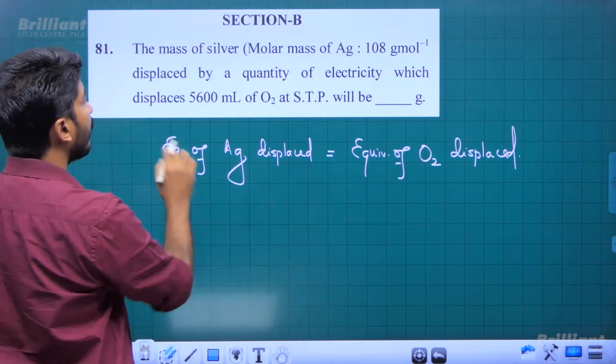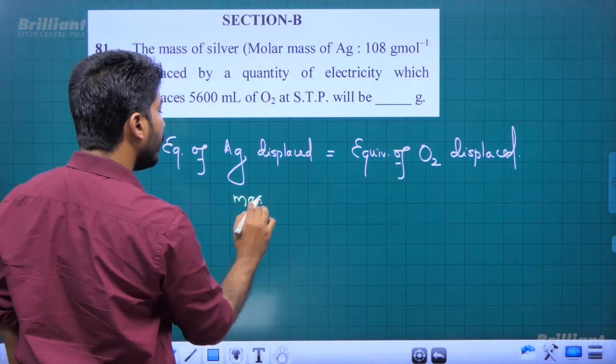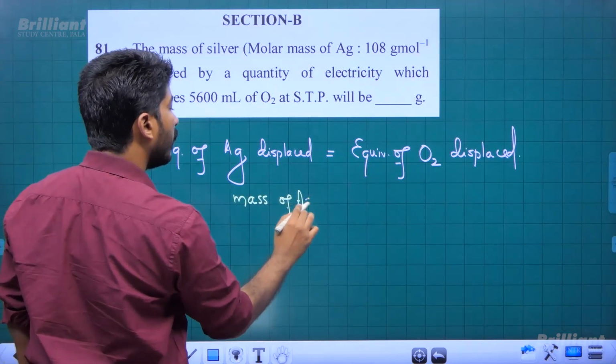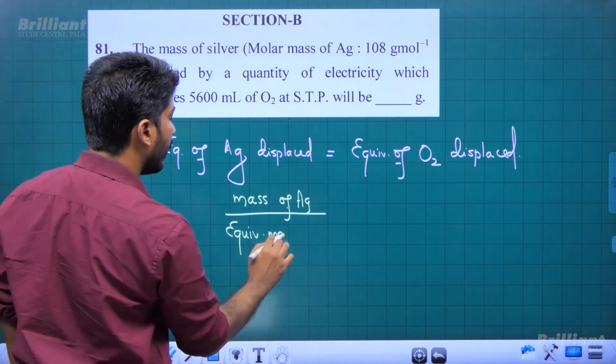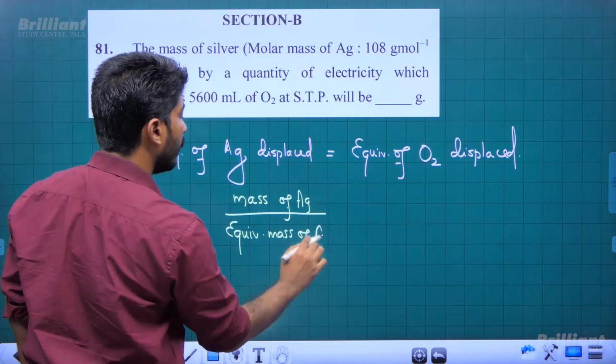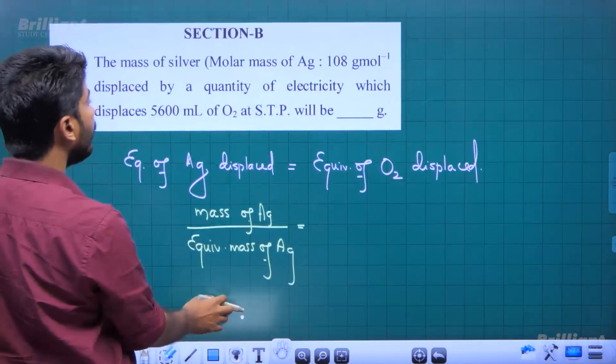Equivalence of Ag we can write, we need mass of silver, so mass of silver divided by equivalent mass of silver. And there equivalence of oxygen we need to write.